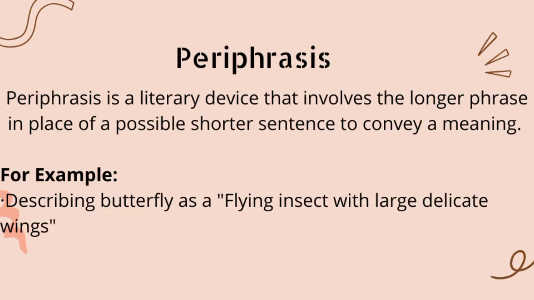Next is periphrasis. Periphrasis is a literary device that involves a longer phrase in place of a possible shorter one to convey a meaning. For example, describing a butterfly as a flying insect with large delicate wings. So butterfly is one word, and the other phrase is flying insect with large delicate wings. It also describes the definition of butterfly. So there's a difference between the two. Butterfly is a simple word and flying insect with large delicate wings is the periphrasis.